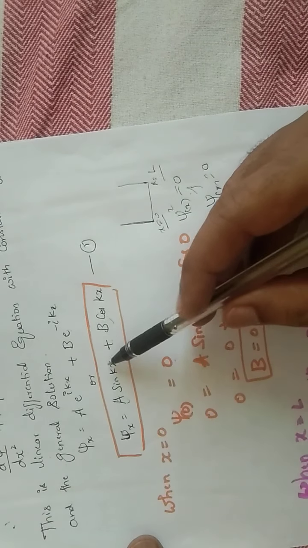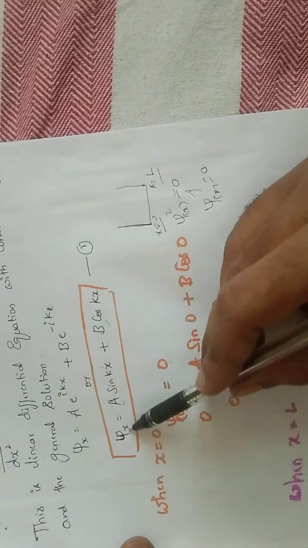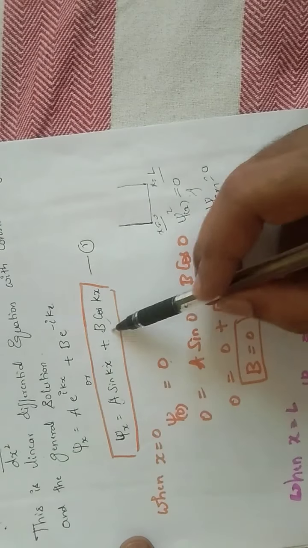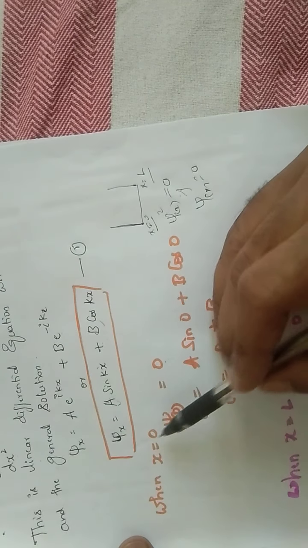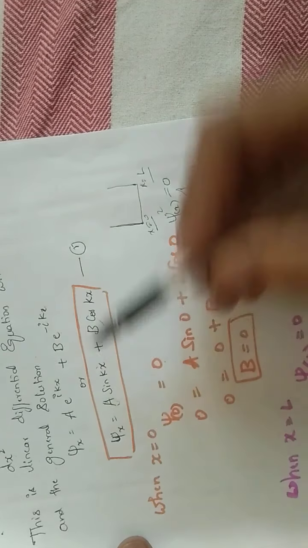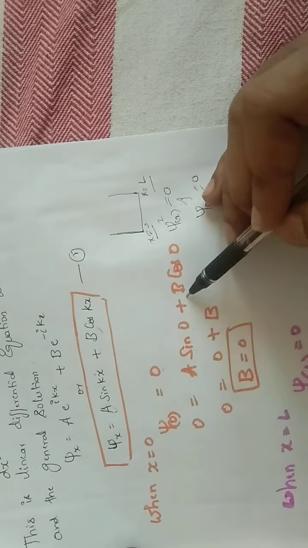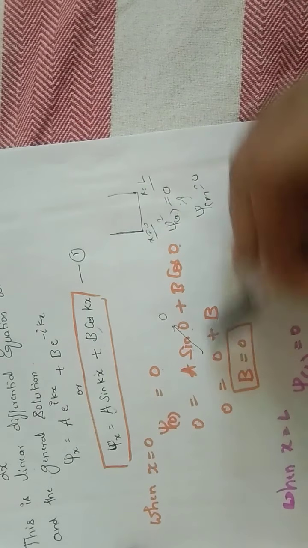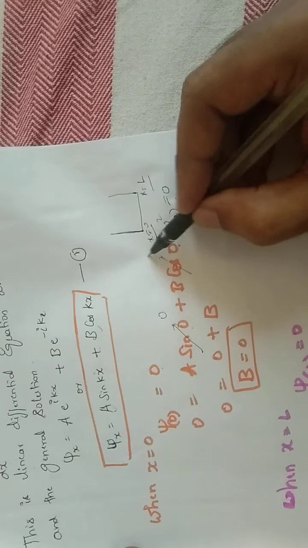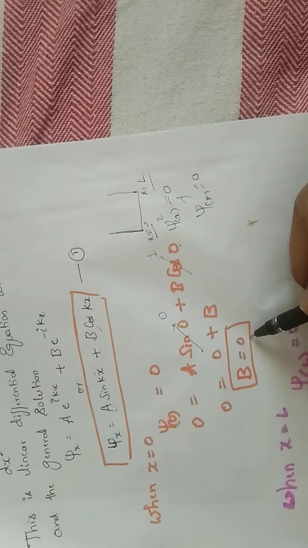Applying this to the above equation, psi of x is 0, so A sin kx plus B cos kx, substituting x equals 0: A sin 0 plus B cos 0. We know sin 0 is 0, so the term goes, and cos 0 is 1, so we get B equals 0.